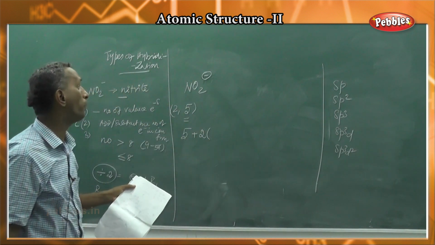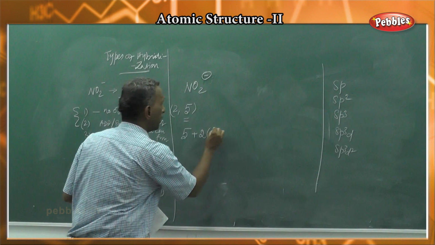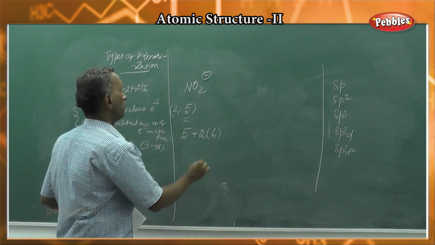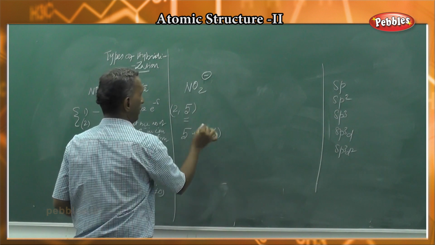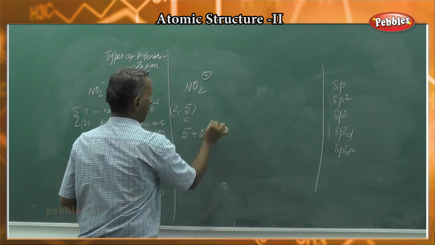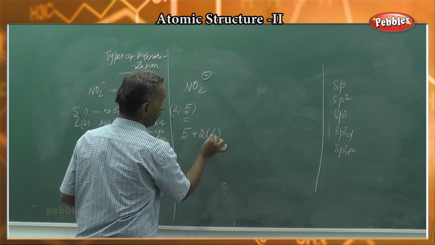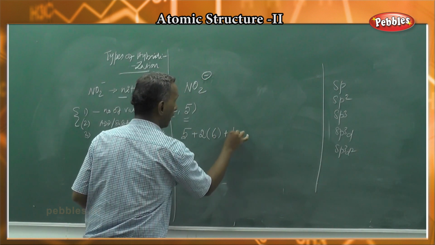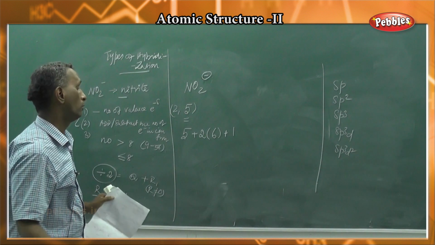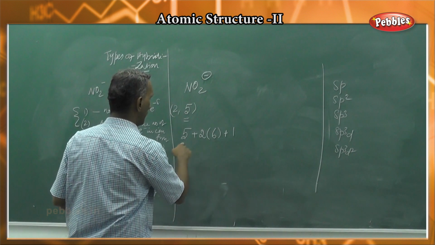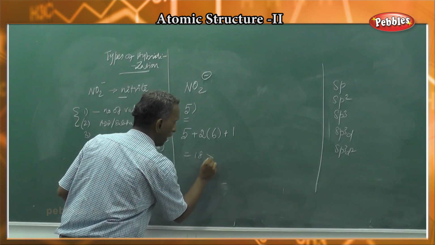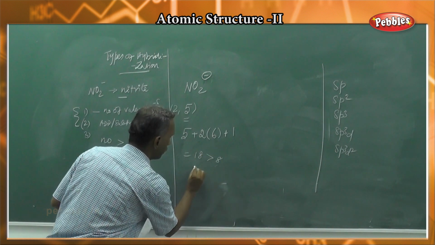Oxygen is a 6th group element, so the outermost shell contains 6. So 5 for nitrogen, 6 for oxygen. 2 oxygen means 2 into 6, but the ion is formed by the gaining of 1 electron. So 2 sixes are 12, plus 5 is 17, plus 1 is 18. So 18 is greater than 8.